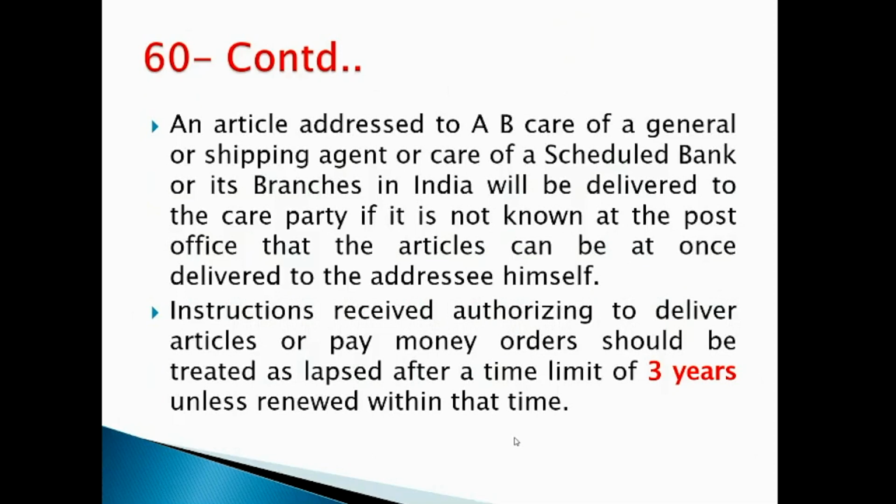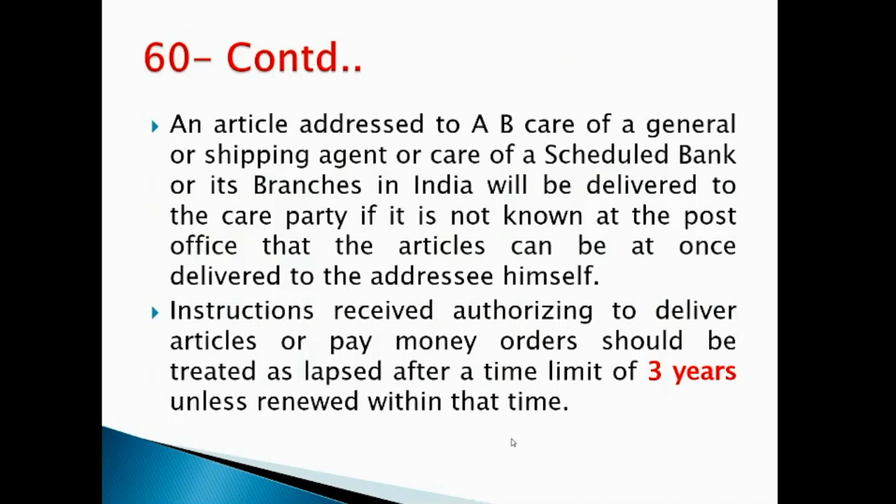So we will deliver the article to the care party only if we know that it cannot be delivered to the addressee itself. Any such instructions received for authorizing delivery of articles or payment of money orders should be treated as lapsed after a time limit of 3 years unless renewed within that time.